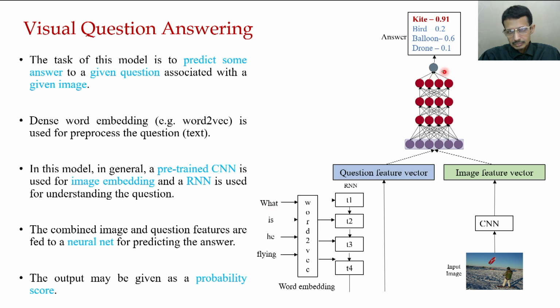This setup is used for VQA. This is a very simple kind of setup, but if it is trained properly, then it is going to give this answer. This is a very simplistic model. The output may be given as a probability score.